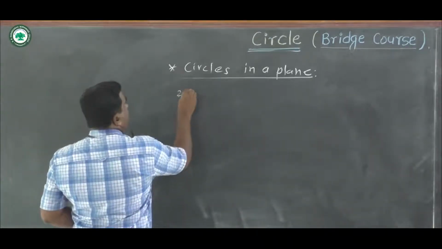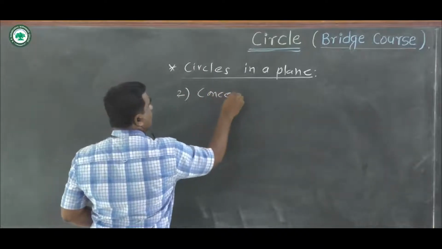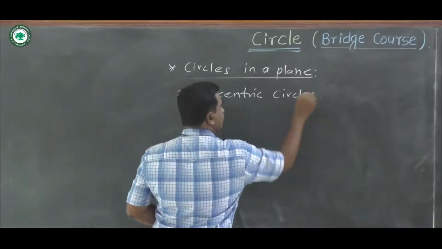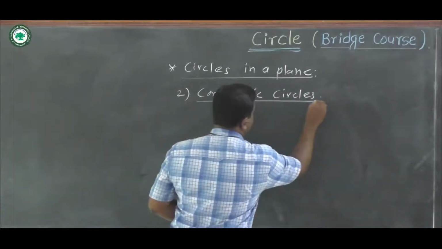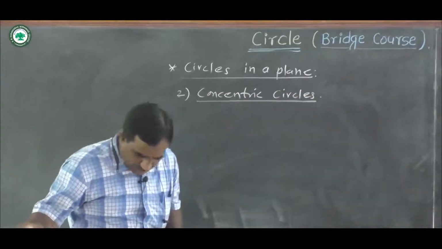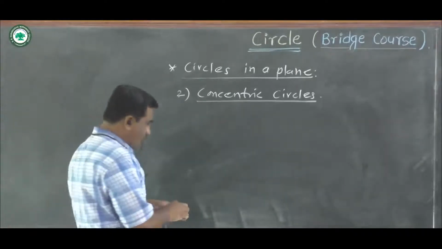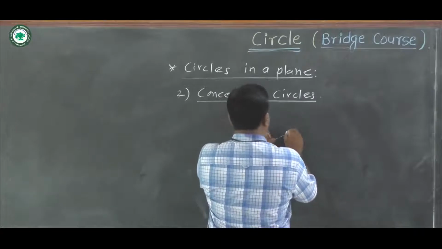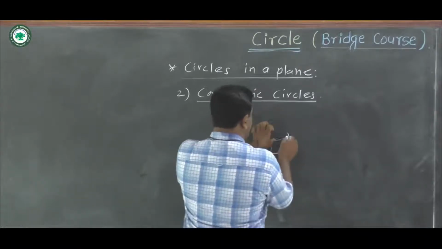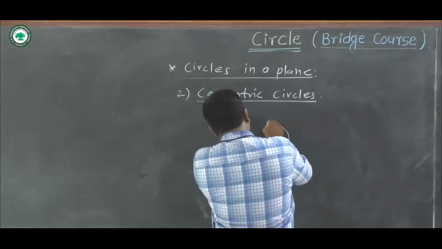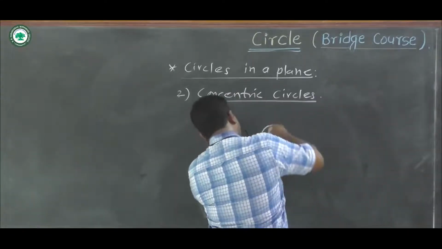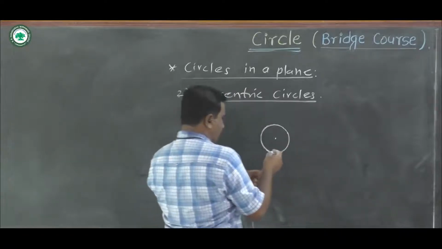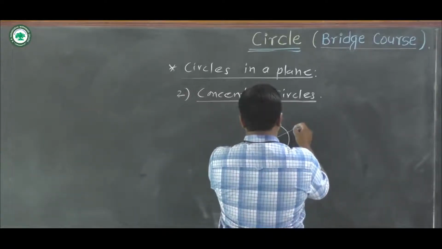Number second, concentric circles. If the center of the circle is same, then circles are called as concentric circles. Now we consider here this center first, and we can draw a circle like this. This is the center. And next circle.